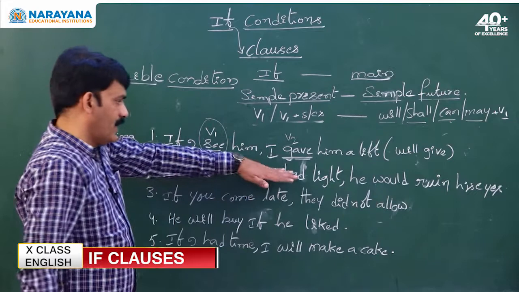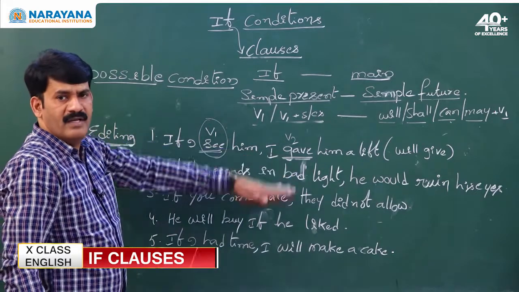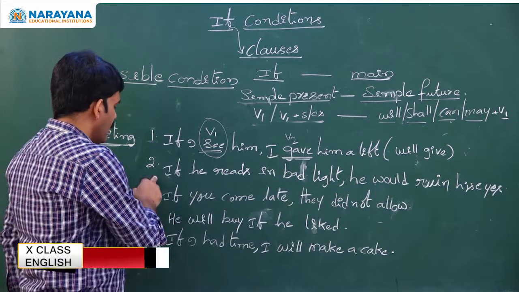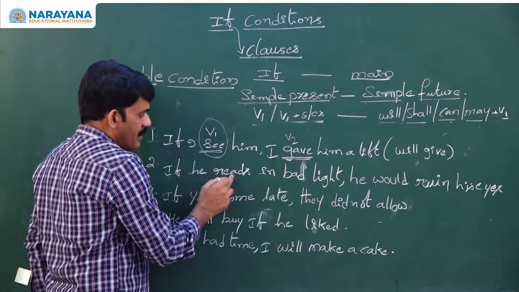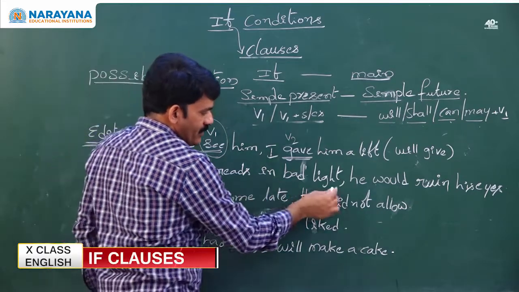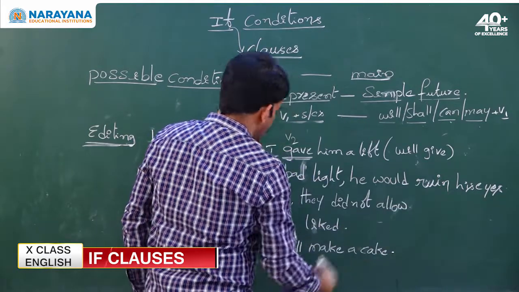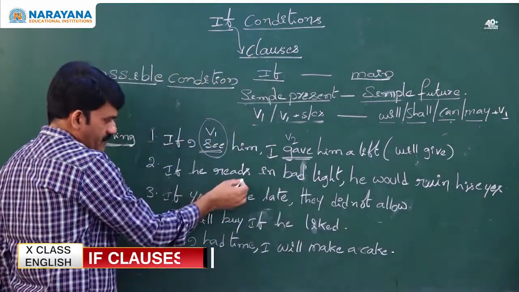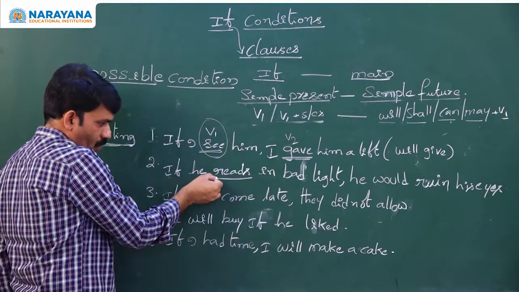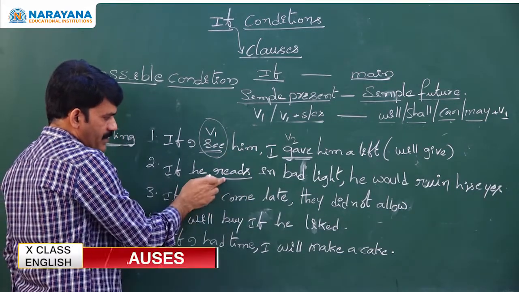So remember, you have to be careful how to do editing. Next sentence. If he reads in bad light, he would ruin his eyes. If he reads, in the if condition, what is the verb we find? Simple present tense.